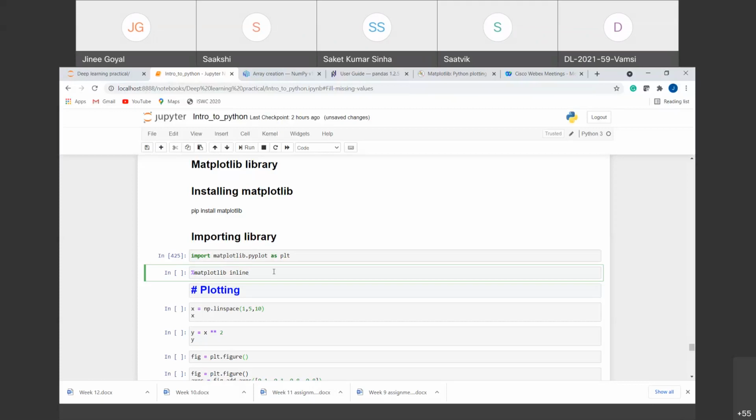So for that we write this matplotlib inline. But if you're using any other IDE, for example Spyder, then you don't need this particular line. You need it for the Jupyter notebook so that it does not pop up multiple tabs of Google Chrome. All the output is shown inside this Jupyter file only, right?